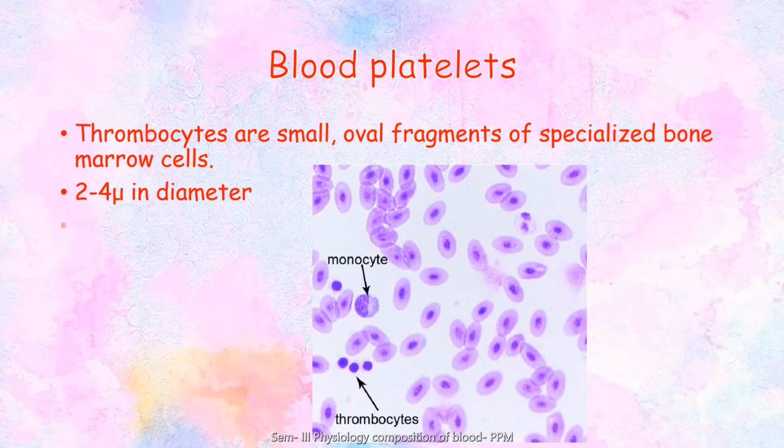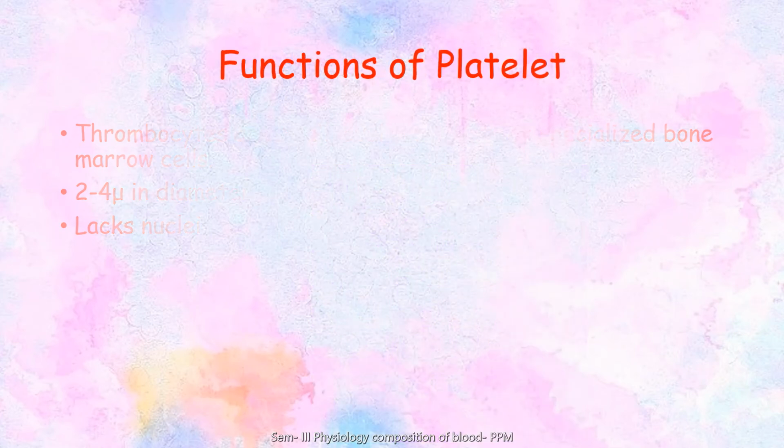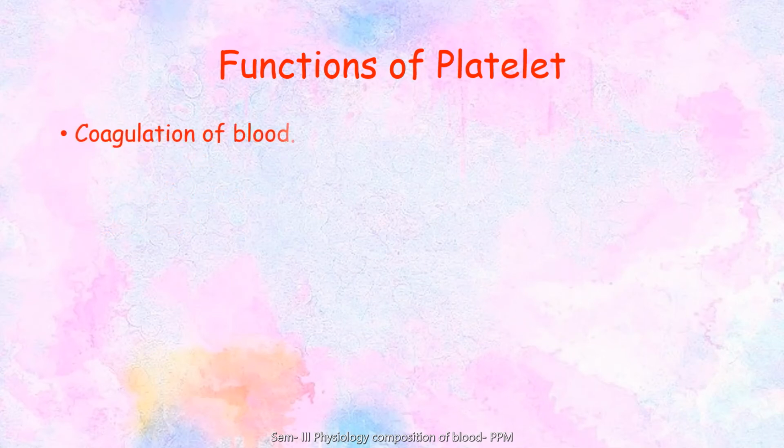Now, let's see the functions of the platelet. As we know, the platelets are involved in the coagulation of the blood. The platelets are responsible for carrying all the important proteins to the site of injury, wherever there is a leakage or bleeding, and forming a blood clot, a blood plug to plug the injury.